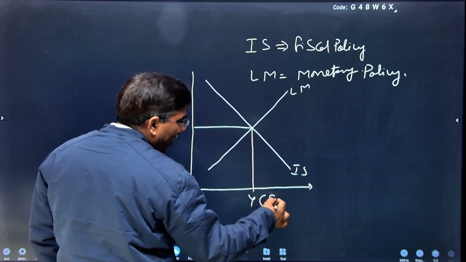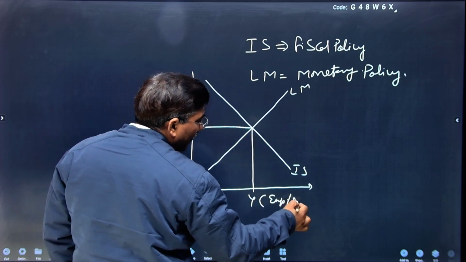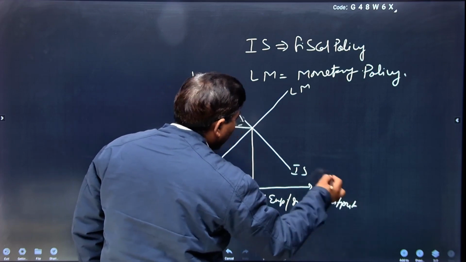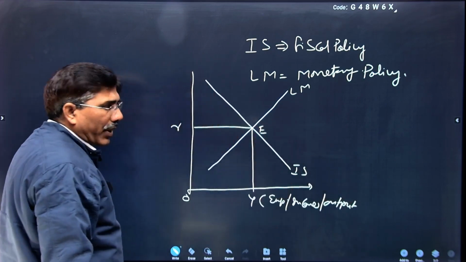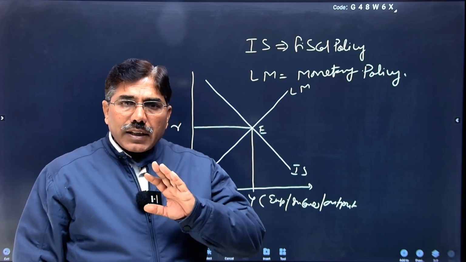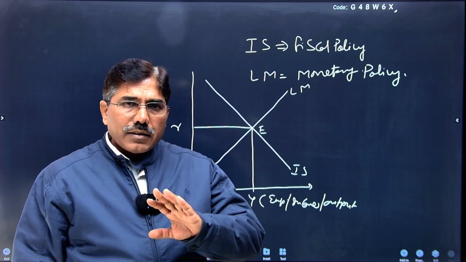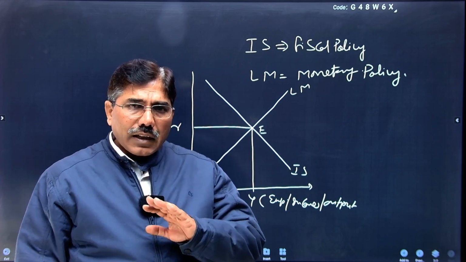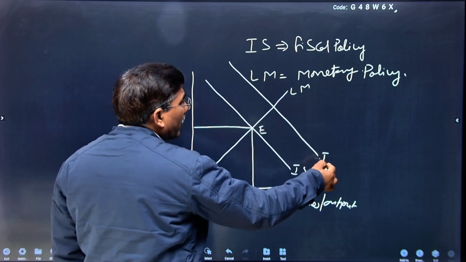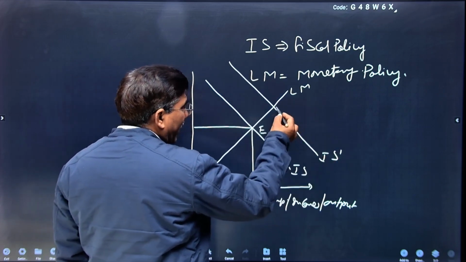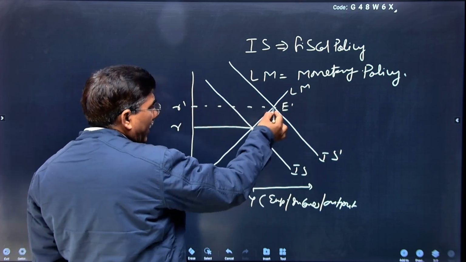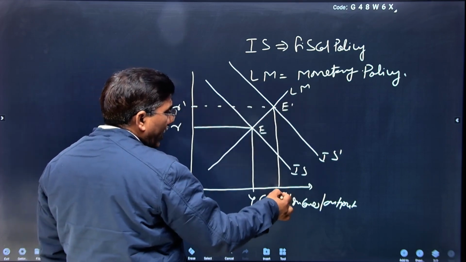This represents employment, income and output in our economy. Suppose equilibrium is at point E. When the public sector investment in infrastructure increases, it will shift the IS curve from IS to IS dash, and this will be the equilibrium. The rate of interest is higher, and the level of income is also higher.